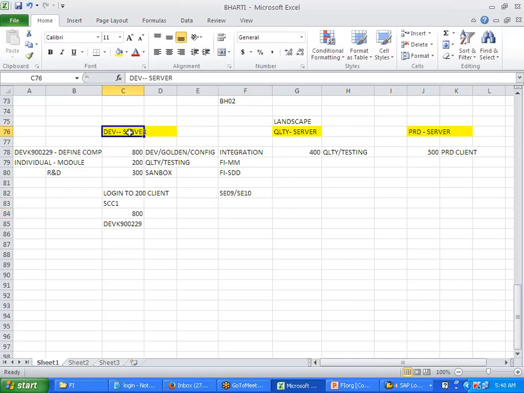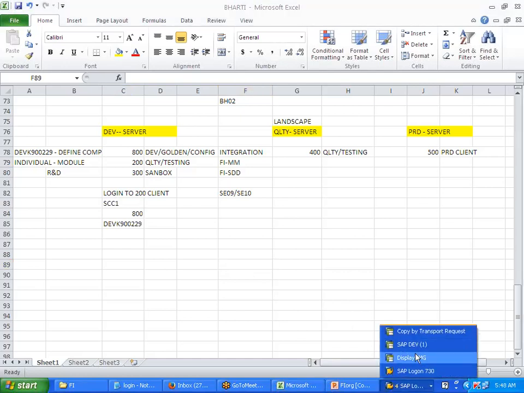When you are transporting from one server to another server, from one client to another client, then you use transaction code SE09 or SE10. But if you are transporting in the same server from one client to another client, we use SCC1. Clear? Okay. Let me take you to SCC1.